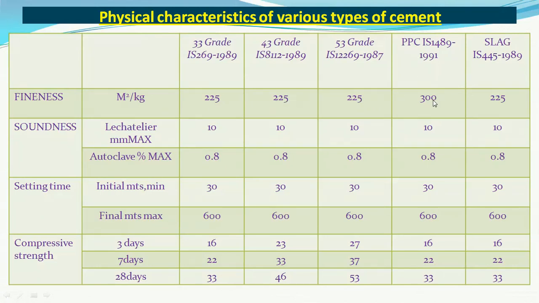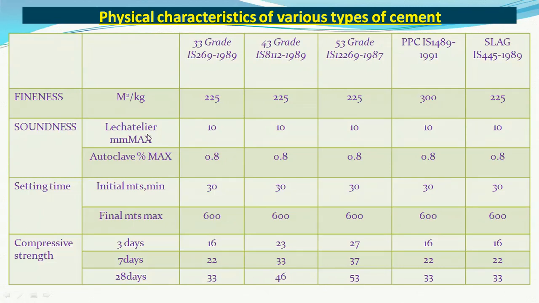For PPC it is finer, that is it should be 300 meters square. In grams, it is 2250 centimeters square per gram, that is also called the specific surface. And for the PPC, it is 3000 centimeters square per gram. That much fine should the cement be.